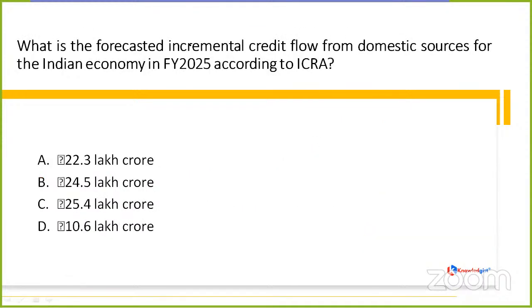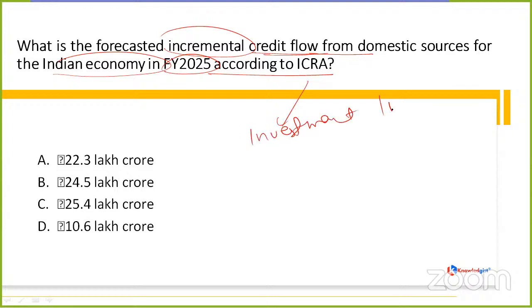The next question is asking, what is the forecasted incremental credit flow from domestic sources for the Indian economy in the financial year 2025 according to ICRA? If we go through ICRA's new report, what is ICRA?